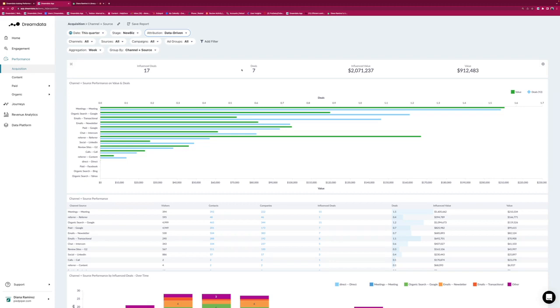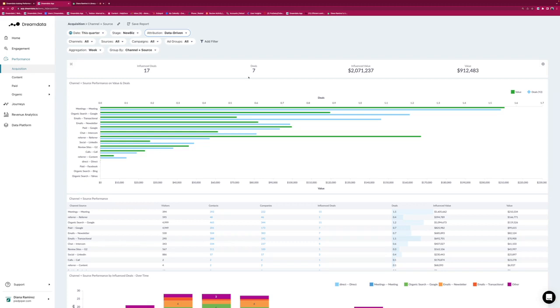The topic of attribution is another video that you can look into when we are analyzing revenue analytics. But just to give you an idea, attribution means that we are attributing to each of the touch points in your journey a certain amount of value. And that depends on what model you're choosing. Based on the model that you choose, each touch point gets a certain amount of value, and that gets added. And the added value in this case comes out to approximately 7 deals that would be attributed to these channels.